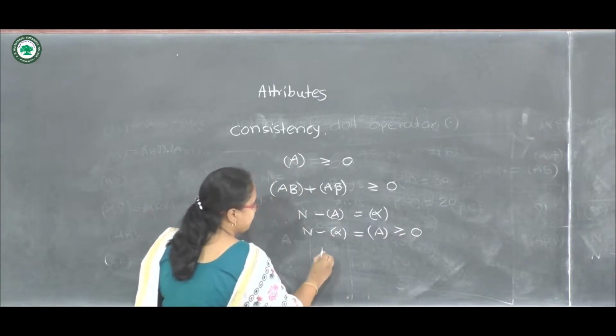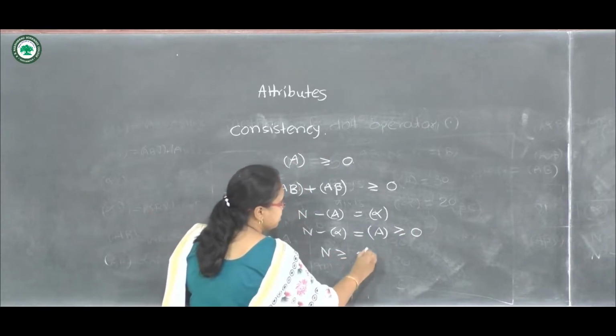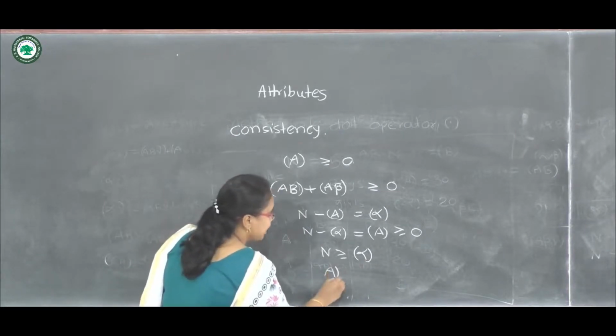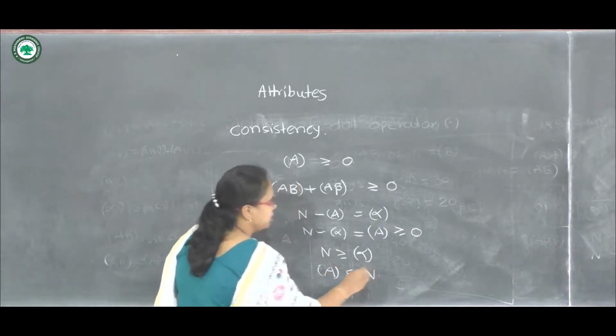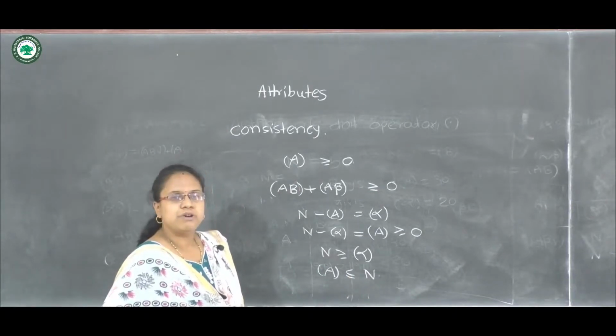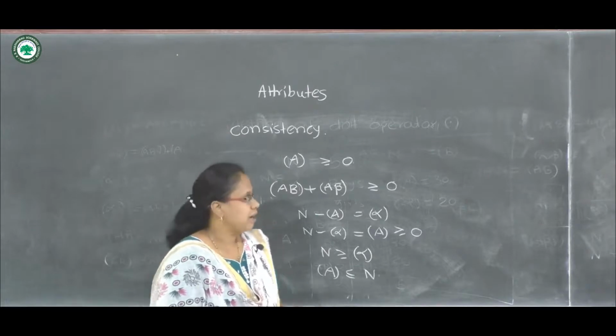Then this alpha must be less than or equal to n, or we can write A must be less than or equal to n. So we have to check all these conditions for the consistency in the data.